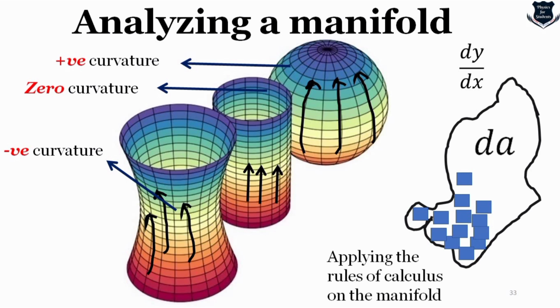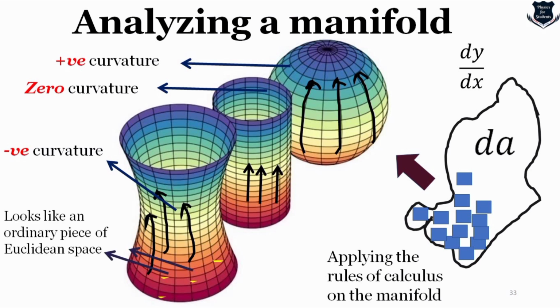So we apply the rules of calculus on the manifold directly, from the differentiable manifold of the surface. This is what we need to do in differential geometry, because general relativity is all about curvature of space-time. And how will we measure it using the rules of calculus? That is called differential geometry, when we are applying the rules of calculus in geometry.